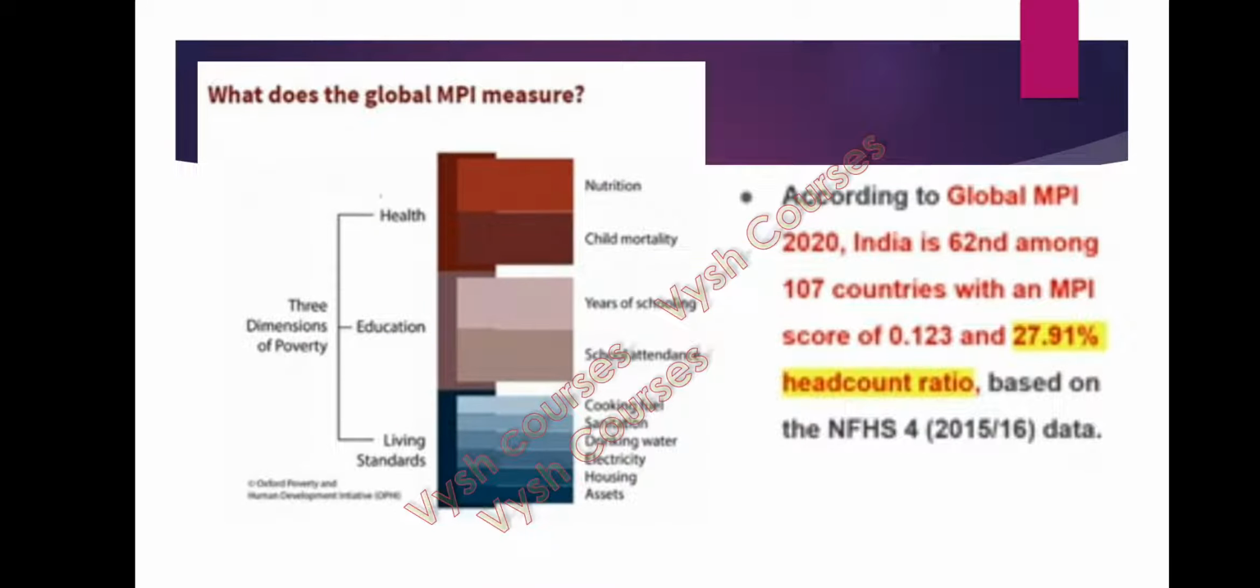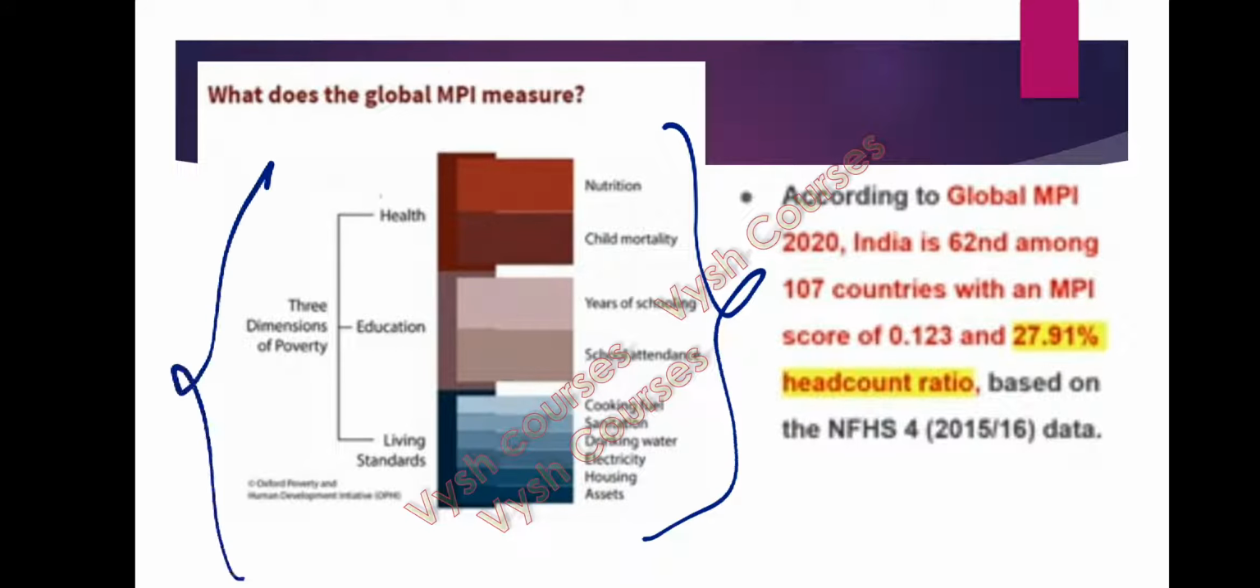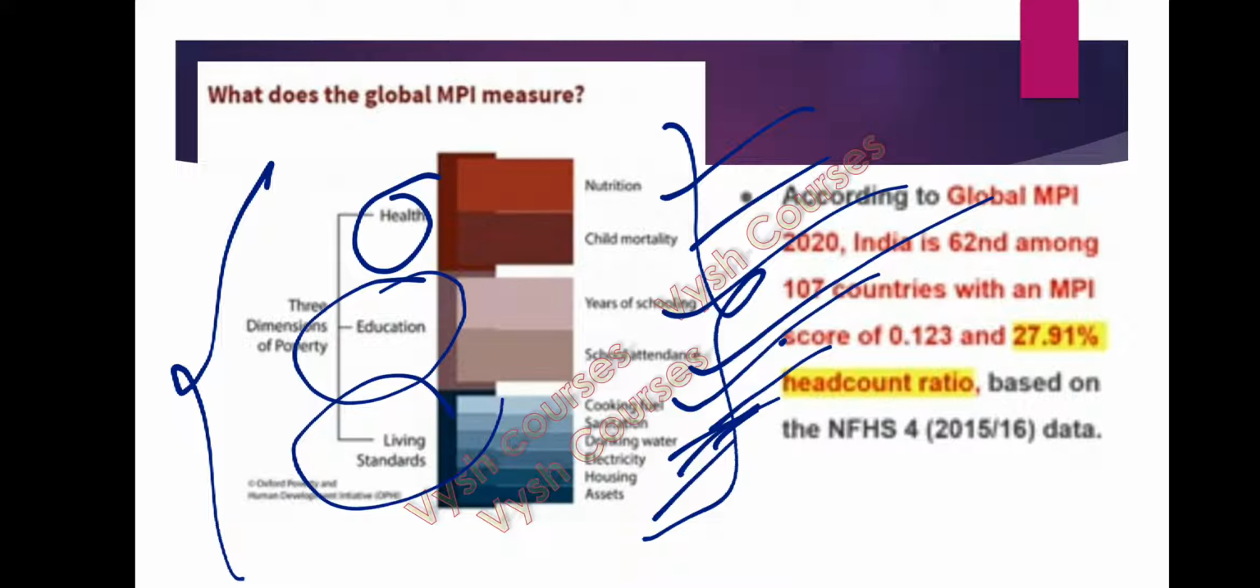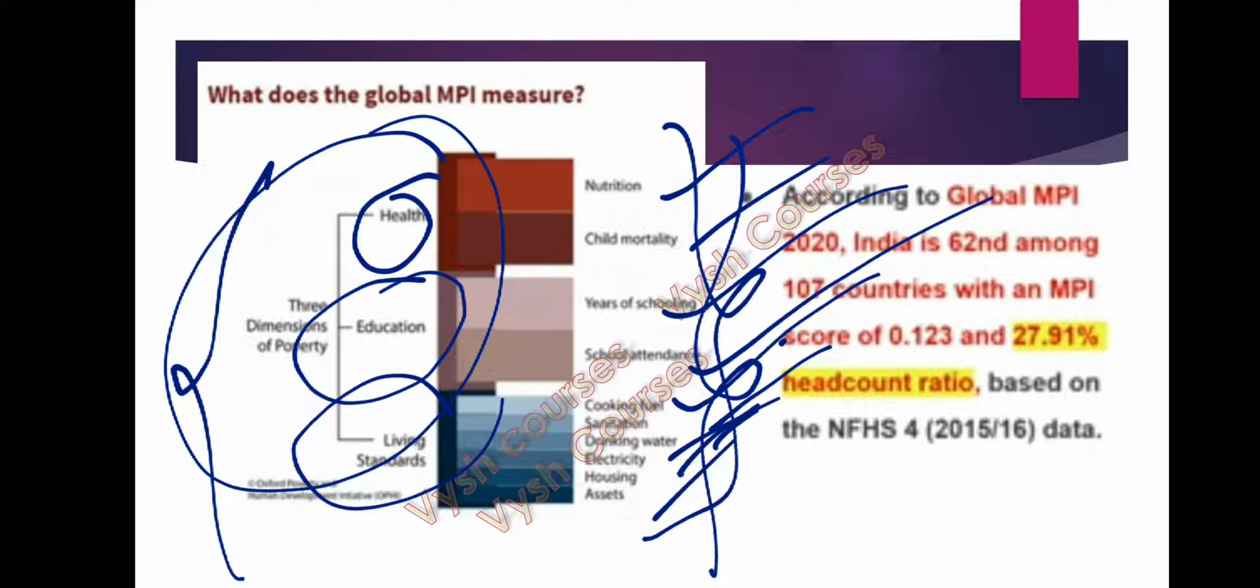You can see over here I have mentioned one picture. Here, under health, there are nutrition and child mortality; under education, years of schooling and school attendance; under living standards, they see cooking fuel, sanitation, drinking water, electricity, housing, and assets. These are the 10 parameters. The broad dimensions are health, education, and living standards.